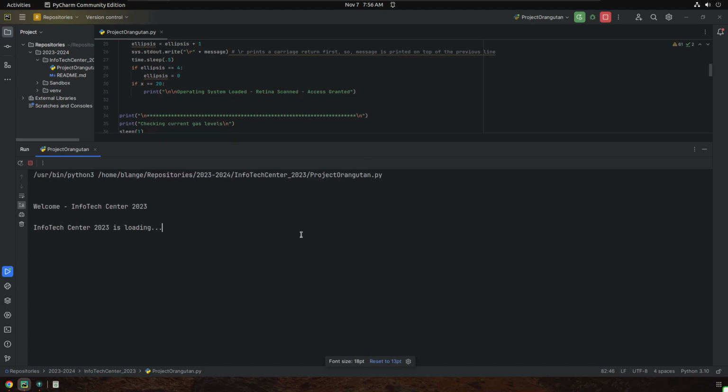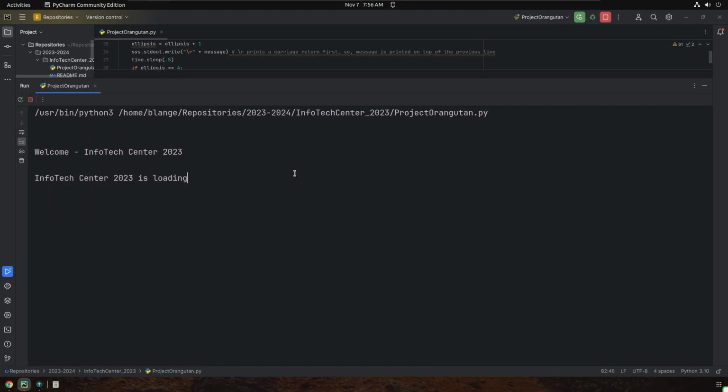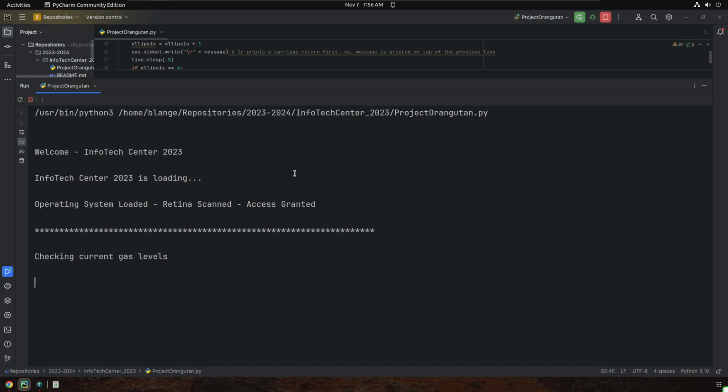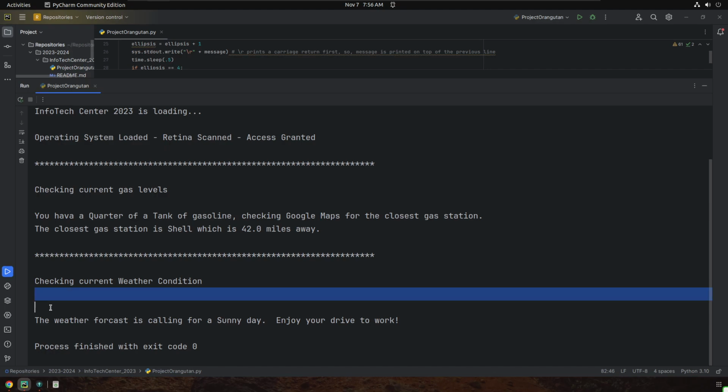I'm going to blow it up a little bit so we can read it a little bit easier. Again, it's loading things up, checking out our welcome screen, and checking current gas levels. We have a quarter tank, beautiful. Checking current weather. I may check some spacing because I only have one space there. I have two here. So again, I'm going to look for some symmetry there, but the weather forecast is calling for a sunny day. Hey, enjoy your drive to work. That's always nice to do that.